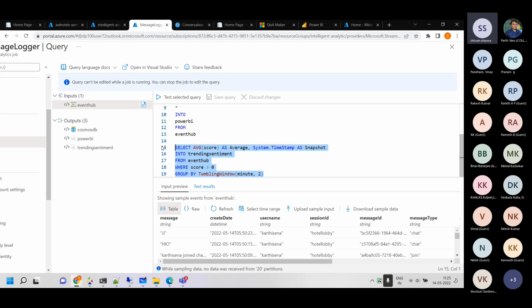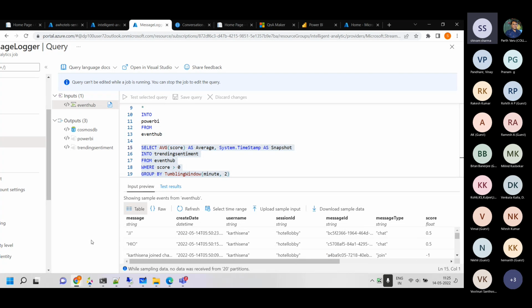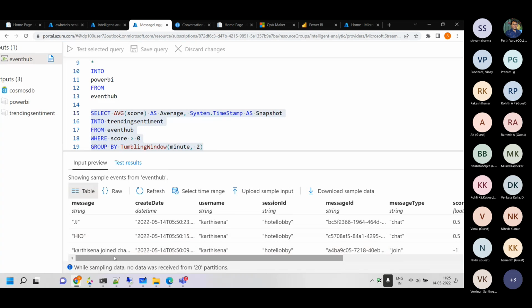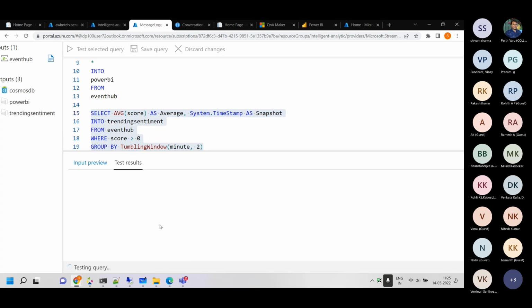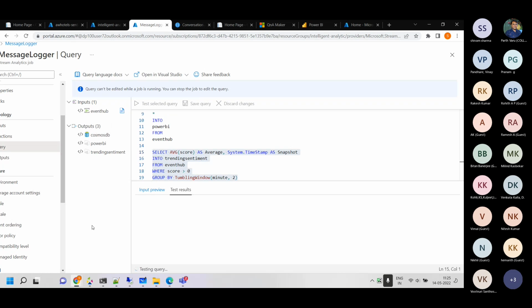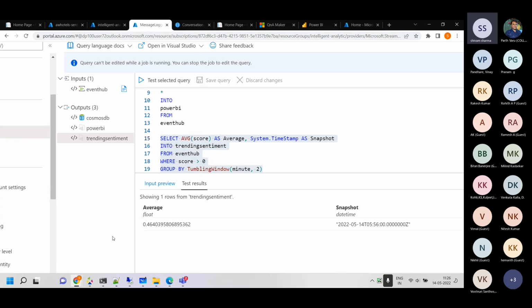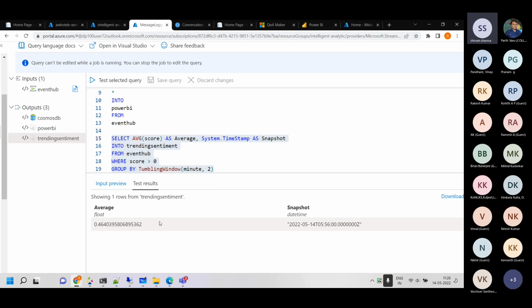We can also see a few outputs. We can test it out. We can run this here and see what's going into the Power BI trending section. Let it run. Okay, the average score right now for the 2 minutes we are speaking of is .46.